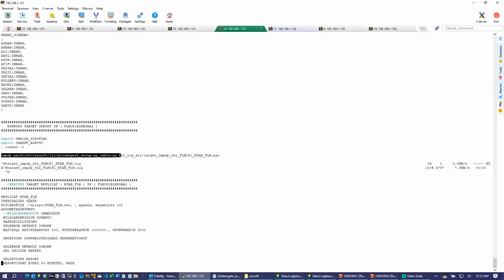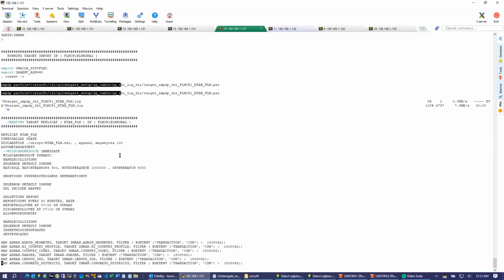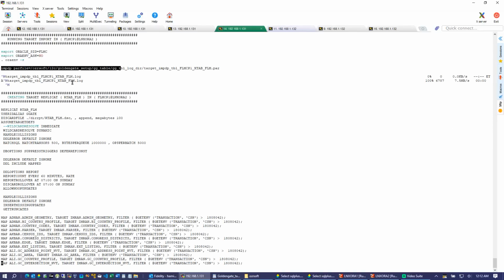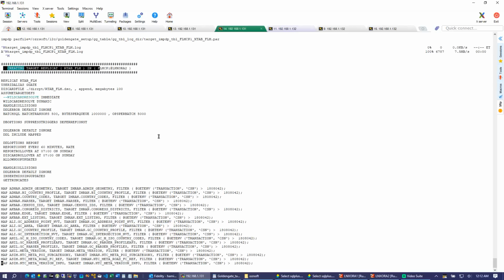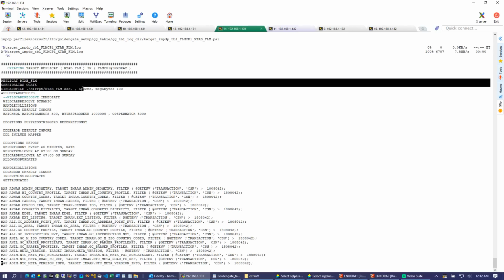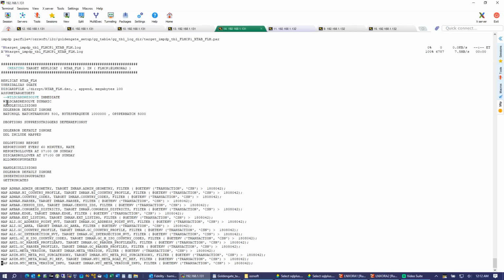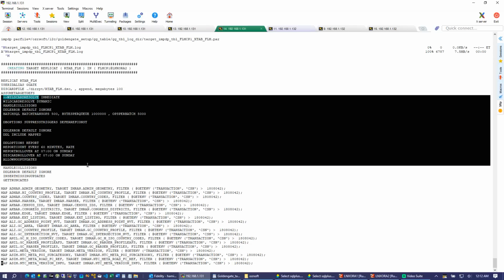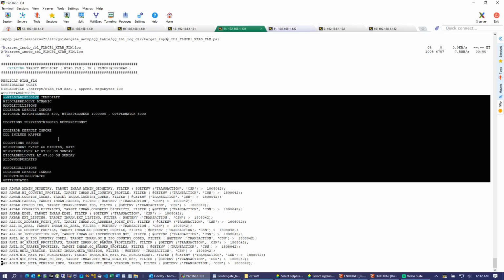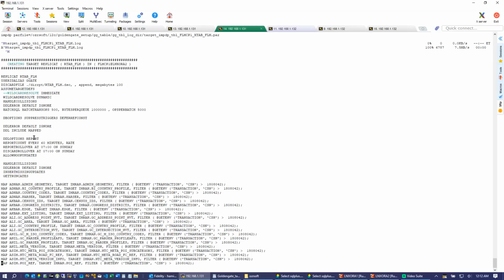Here we are running Data Pump import. After that, this is the replicate parameter file. These are the parameters we added, and these are the parameters we loaded from the replicate template file.